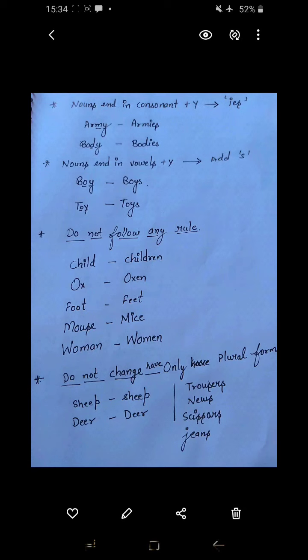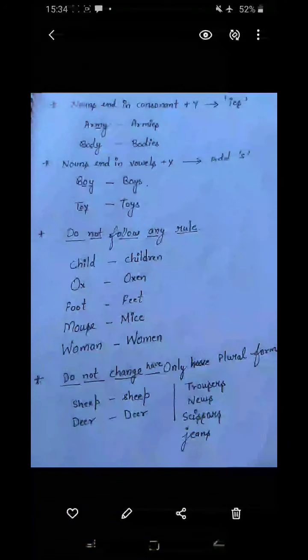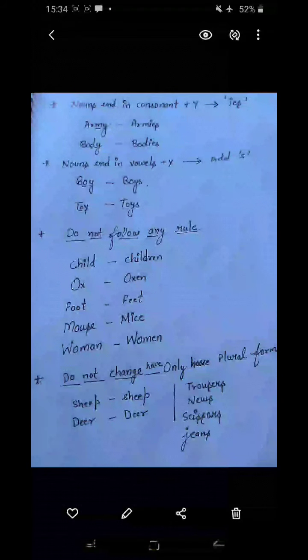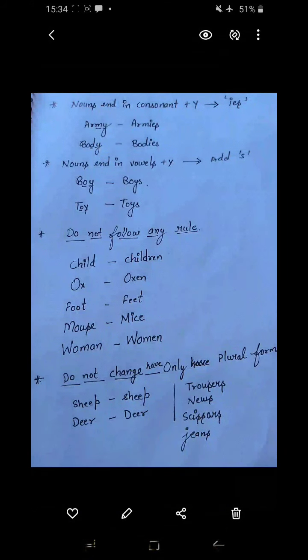Women, W-O-M-E-N. At the last of the rules, we will discuss nouns that have no other form, meaning they are actually already in their plural form. Singular or plural, they are used as they are in the sentence. Like sheep: sheep is the same in singular and plural spelling, and there is no use of S or ES. So it remains the same. The same with trousers, news, scissors, jeans.